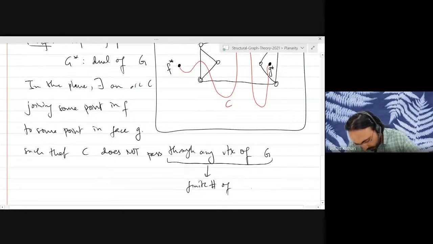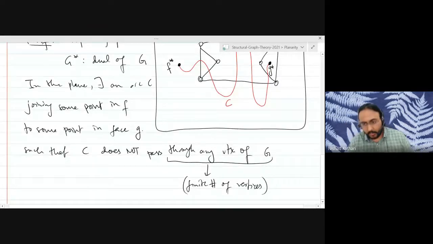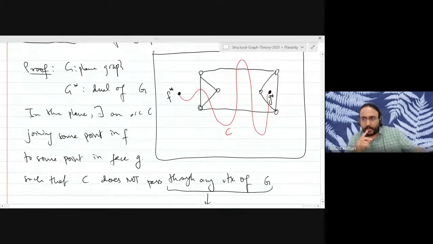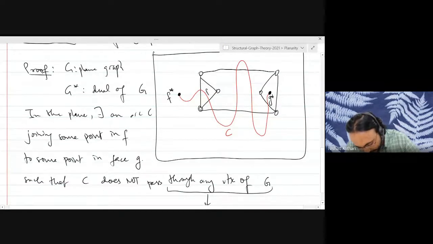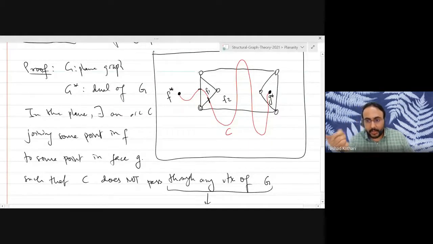So you can always avoid the vertices and go from some point in face F to some point in face G. Okay. And now if you think about what this arc means in the dual, what is it saying? It is saying that you can go from the face F to the face F1 by crossing one edge. Then you can go from F1 to another face F2 by crossing another edge. So in the dual graph, this gives you a walk from the vertex F star to the vertex G star.